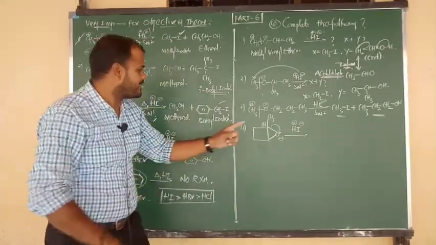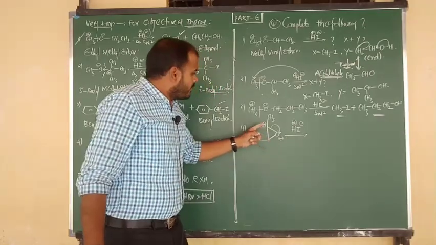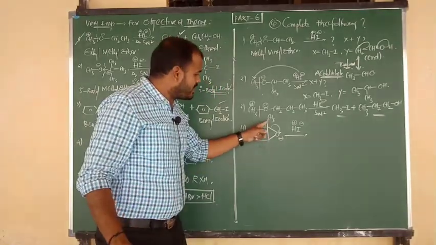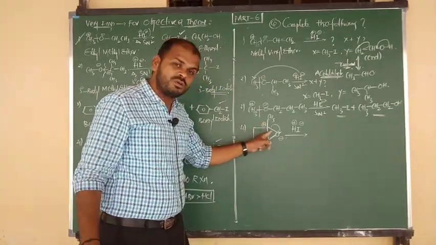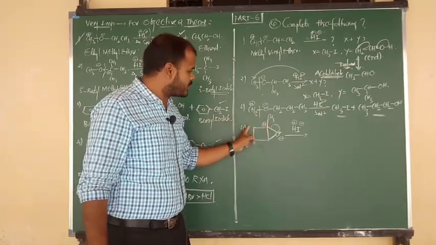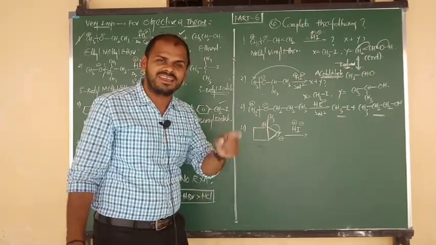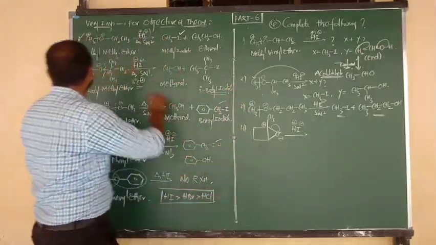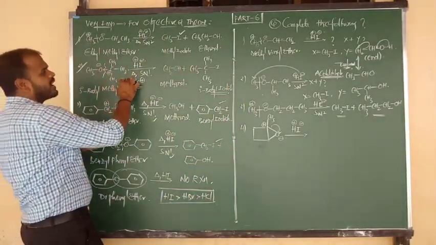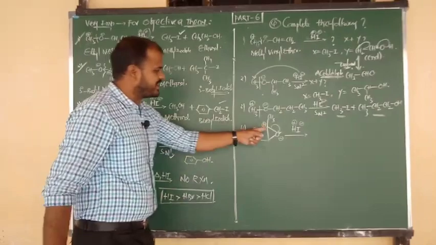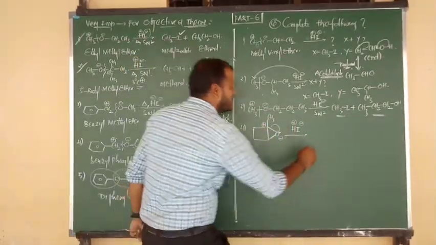Now which carbocation are you getting? 1 carbon, 2 carbon, 3 carbon. This is the bond being broken. Now the central C is connected to how many surrounding carbons? 3 carbons are there. Tertiary carbocation, rule number 2. The tertiary carbocation is attacked by I minus.